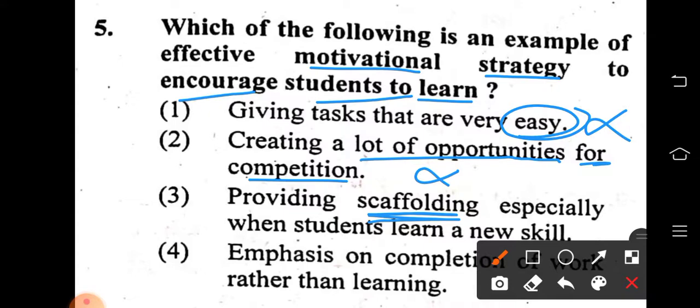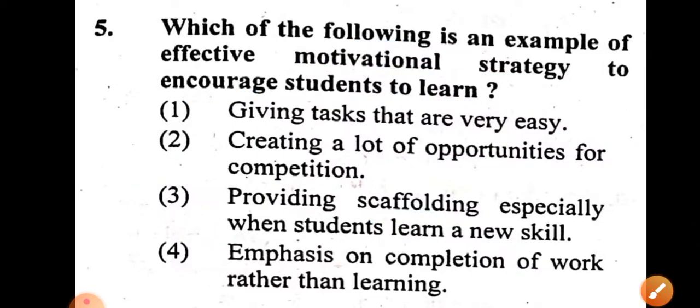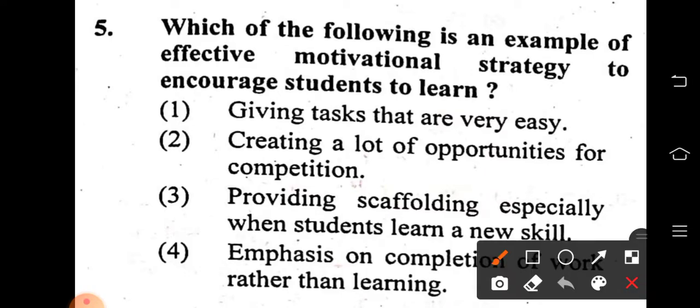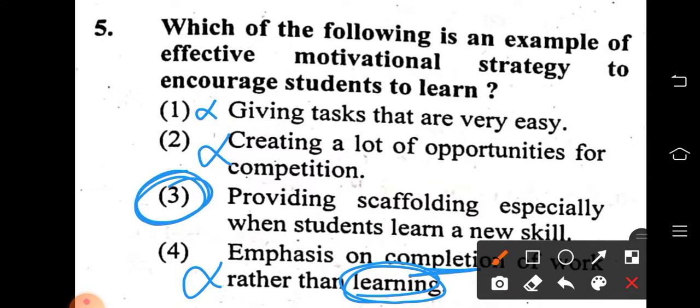Scaffolding is a temporary support that should be given to the students when they are learning a new skill so that they get motivated to learn. Because here the teacher is helping. Whenever they are facing difficulty, there is a teacher to help them. So she should be like a facilitator while the students are learning by themselves. Option 3 is the right one. 4. Emphasis on completion: our emphasis should not be on the completion of the work but on the learning. So options 4, 1 and 2 are wrong and option 3 is the right statement. This is an effective motivational strategy to encourage students to learn.